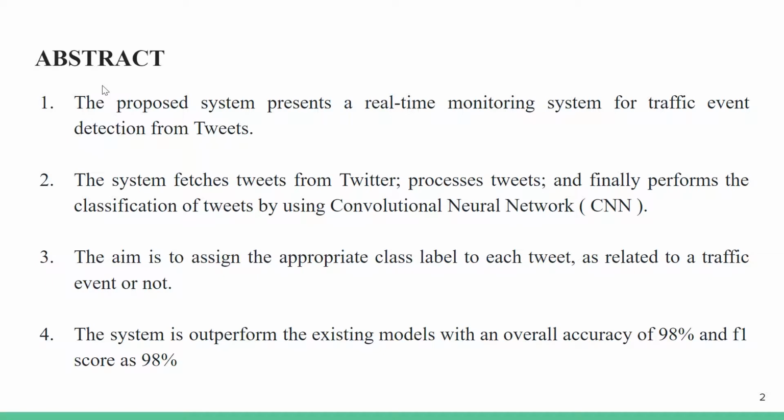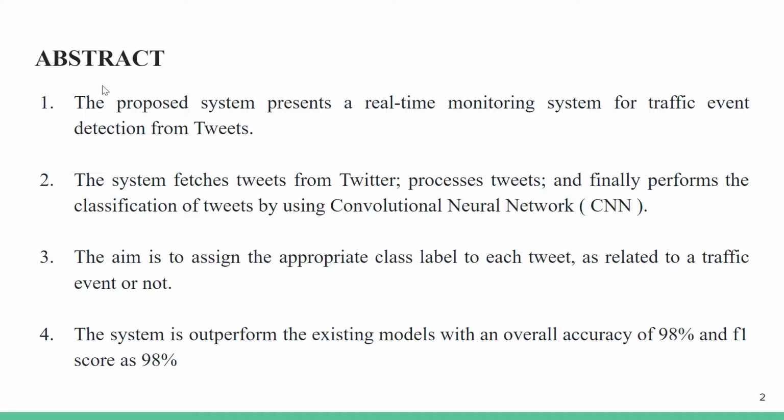Today we are going to discuss in three parts: code, result, and output demo. What we have done in our project is a system which collects tweets from users, applies various pre-processing steps, feeds it into our pre-trained CNN model and predicts whether the tweet is traffic related or not, with location, time and date. Since our project is traffic based, location is one of the important parameters. It is fetched with the help of some geocoding techniques or Twitter APIs.